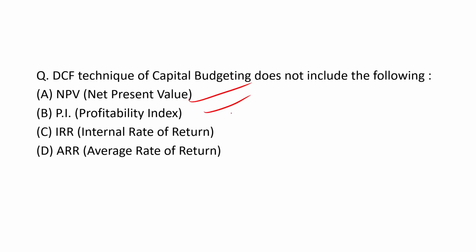The PI method is also discounted; present value factor is used. In internal rate of return, present value factor is also utilized. But the ARR method is a traditional technique and does not consider the time value of money, so DCF is not used in it. So option D, ARR average rate of return, will be the right answer.